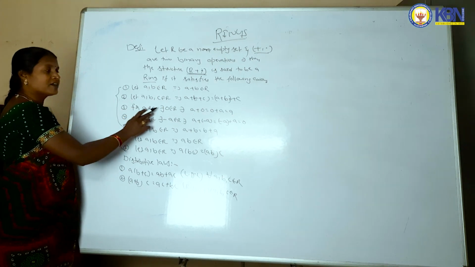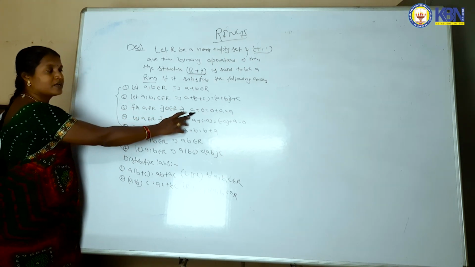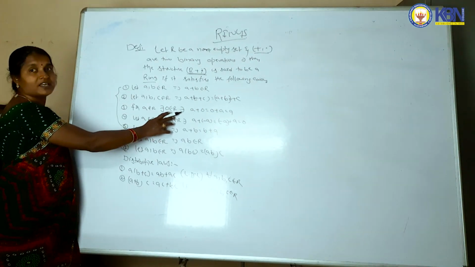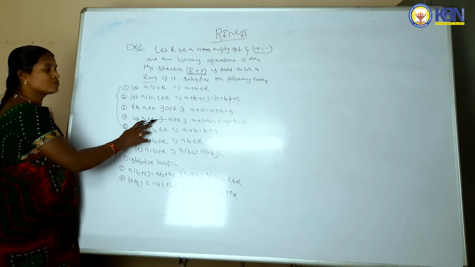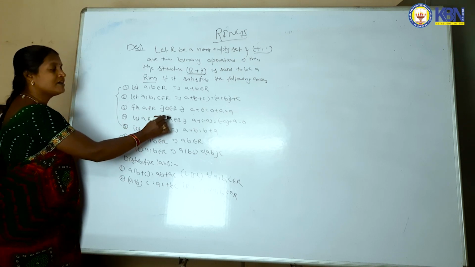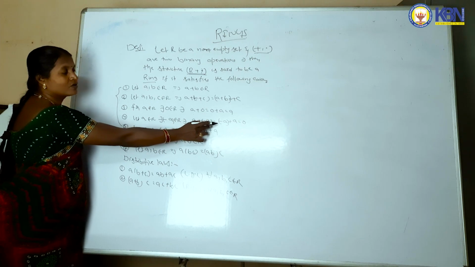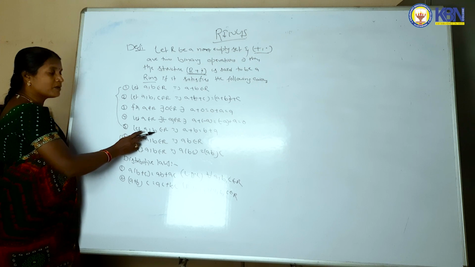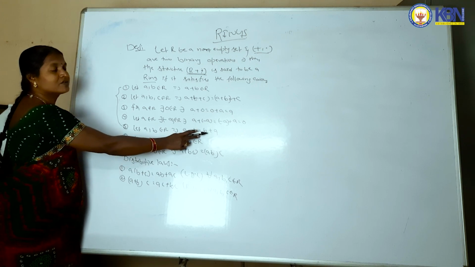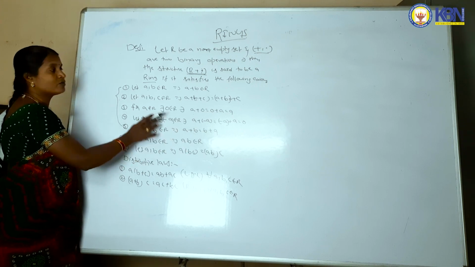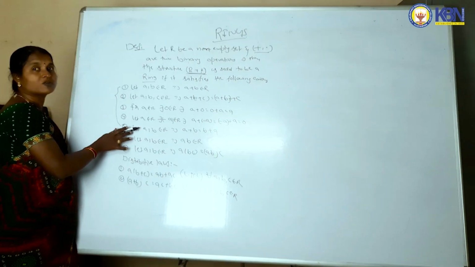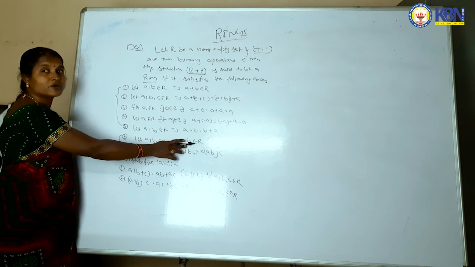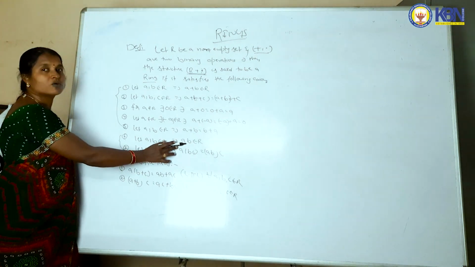Third one: a belongs to R, there exists 0 belongs to R such that a plus 0 is equal to 0 plus a is equal to a. With respect to addition, existence of identity. Fourth: a belongs to R, there exists minus a belongs to R such that a plus of minus a is equal to minus a plus a is equal to 0. This is inverse. Fifth: let a comma b belongs to R implies a plus b is equal to b plus a. This is commutative. These 5 axioms we prove with respect to addition. Next one is a comma b belongs to R implies ab belongs to R. That is with respect to multiplication, closure law.